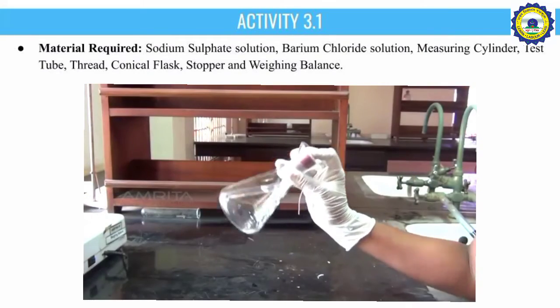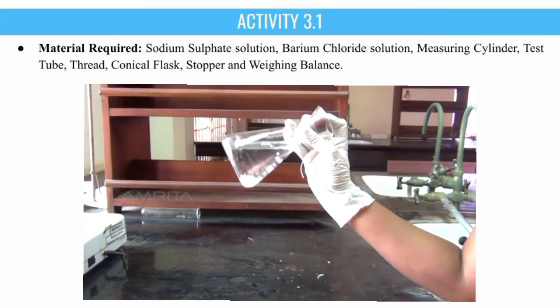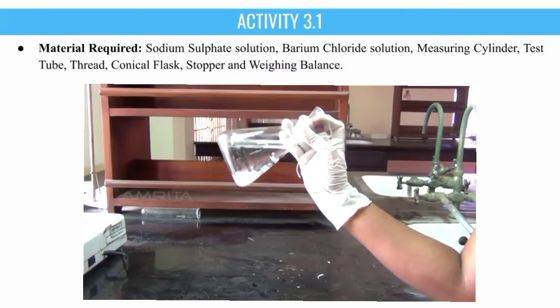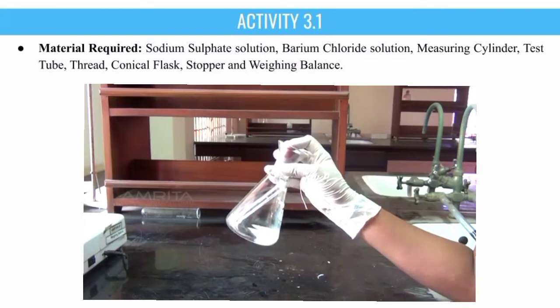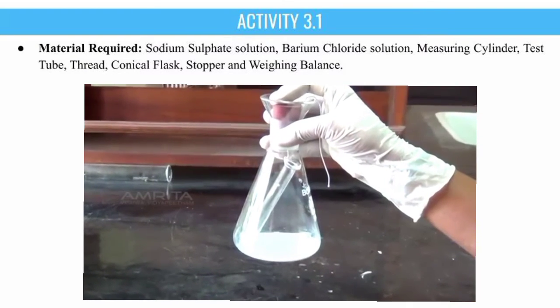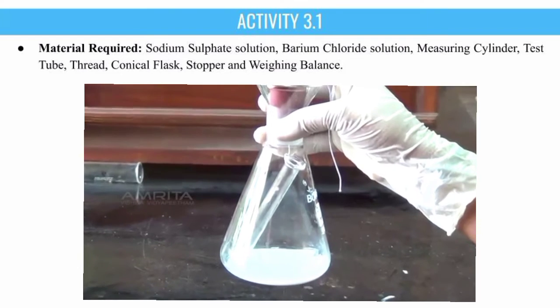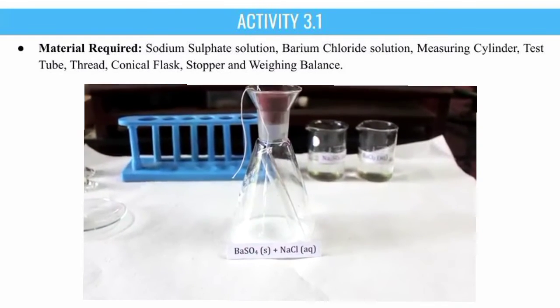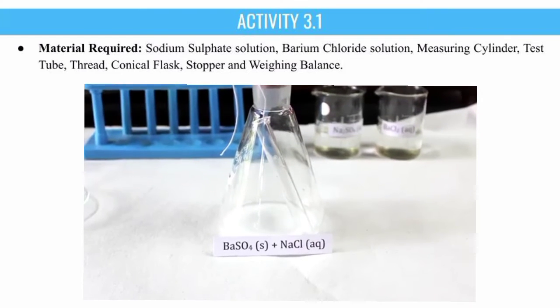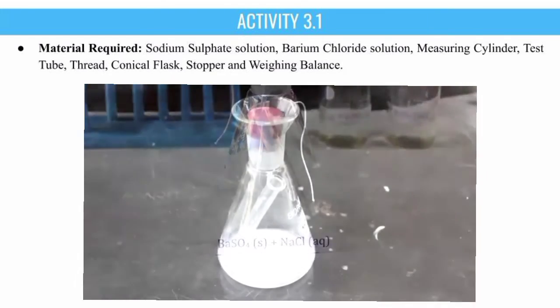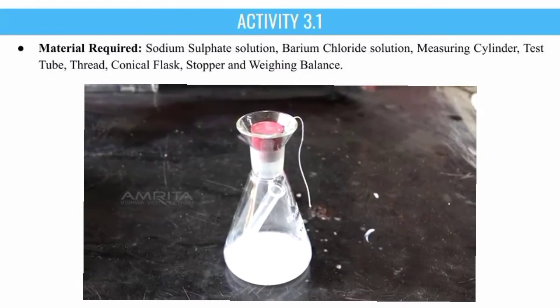Now tilt the apparatus so that the two solutions get mixed. You will observe a white precipitate, which is barium sulfate. Sodium chloride is formed as a byproduct, and this reaction is called a double displacement reaction.